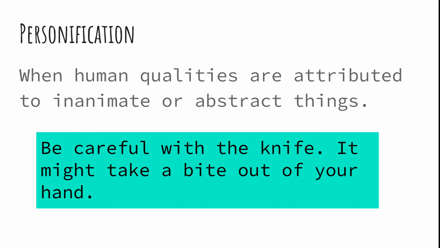It might take a bite out of your hand. So over here, for biting, the thing has to have a mouth and teeth. But a knife does not have a mouth and does not have teeth. So the knife has been given a human quality of biting. So this is called personification in this example.